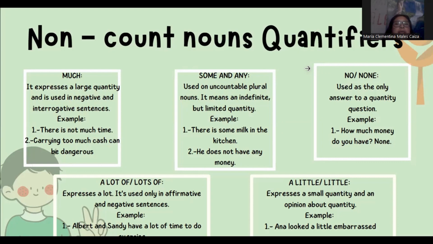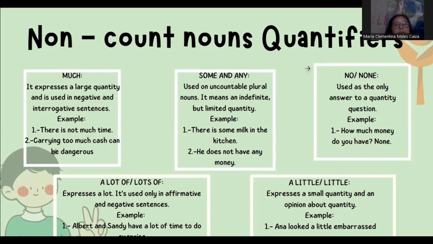It can be combined with too or so to express an excessive amount. Example: There isn't much time. Carrying too much cash can be dangerous.